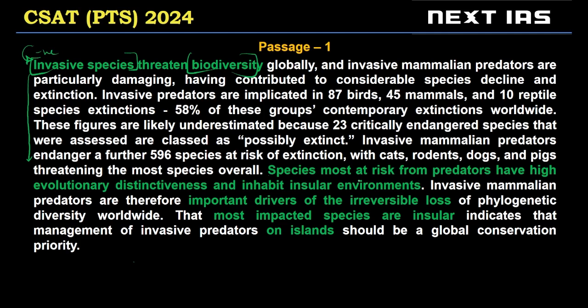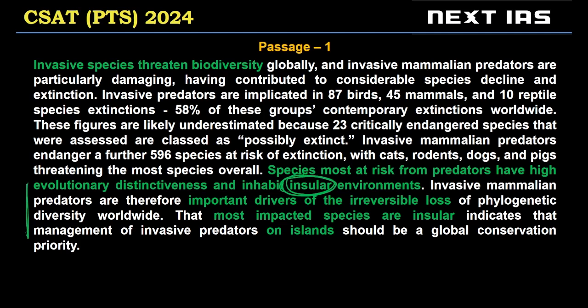And then the author says species most at risk from predators have high evolutionary distinctiveness and inhabit insular environments. Now, this can sound or is possibly challenging to us. We don't know what insular environments might mean, right? But we'll try and figure out the meaning of that word.